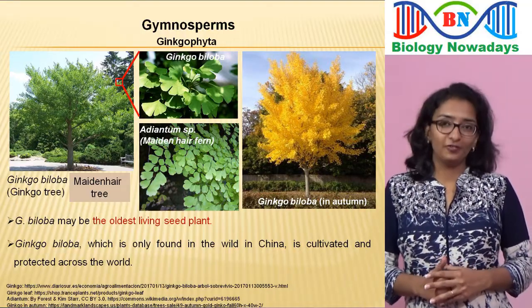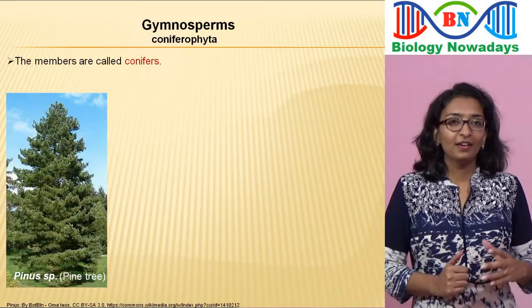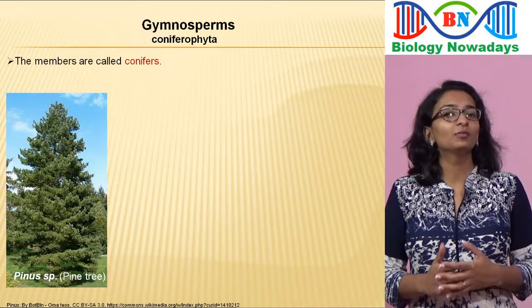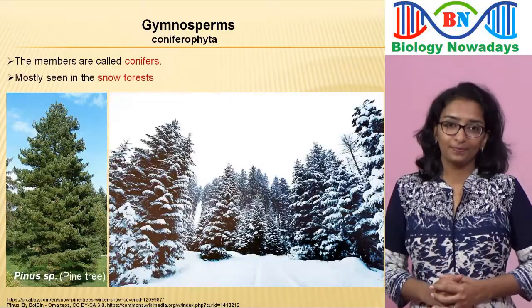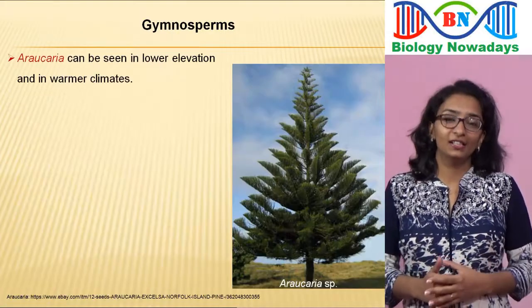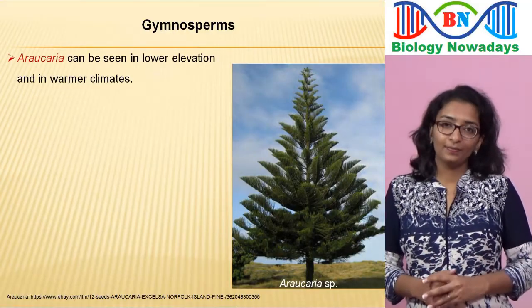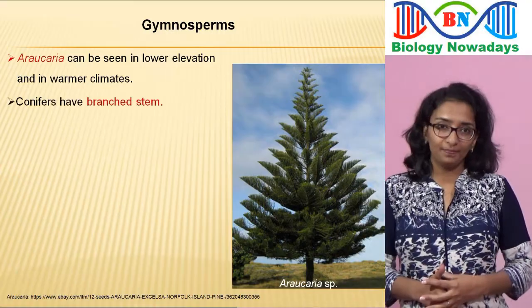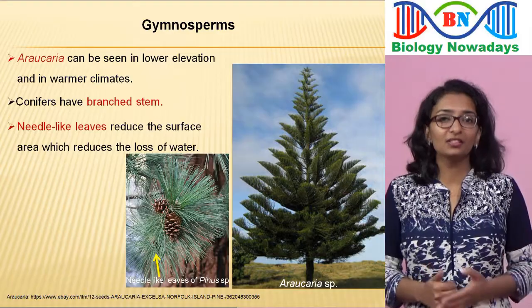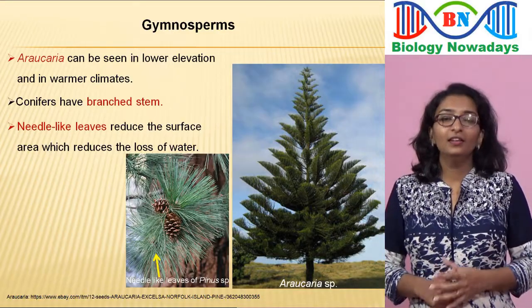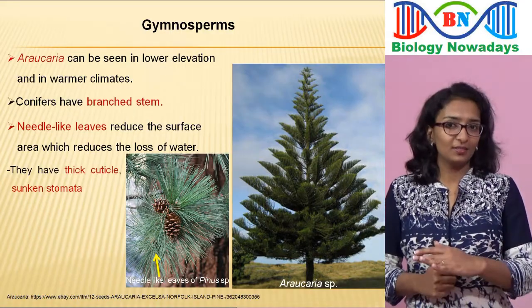Third class is the Coniferophyta. The members are commonly called conifers. Species of conifers can be found in almost all parts of the world, but they are mostly seen in the snow forests. A conifer called Araucaria can be seen in lower elevation and in warmer climates. Conifers have branched stem. Their needle-like leaves reduce the surface area. This reduces the loss of water. They are covered with a thick waxy cuticle and also have sunken stomata to conserve water.